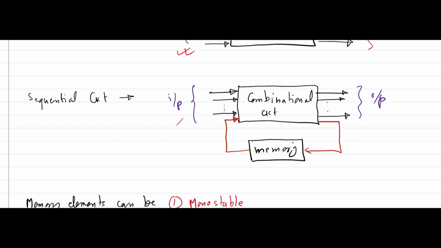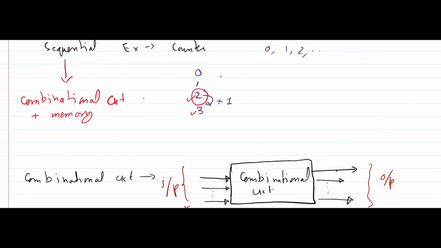So memory is used here to take some or all of the output to use it as input also. That means the output depends on the present input as well as this previous output, right? Like in this case, the present output depends on the previous output plus the present input.